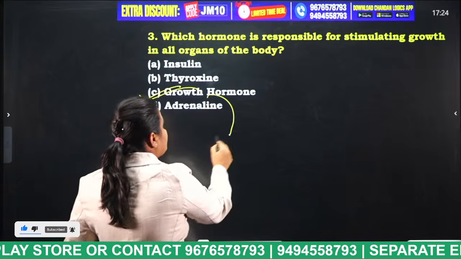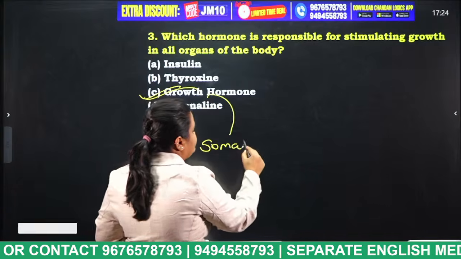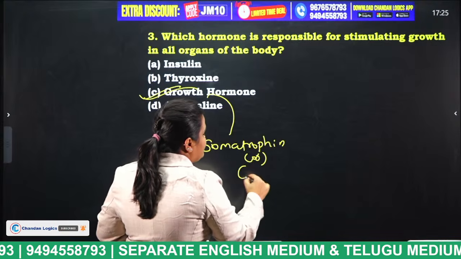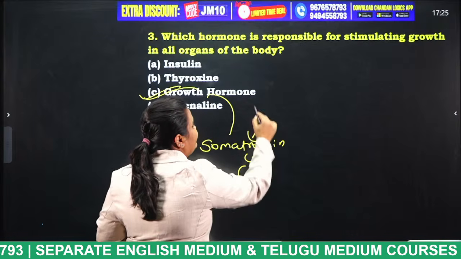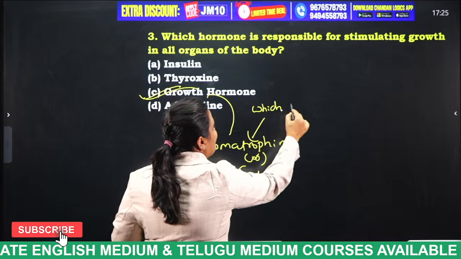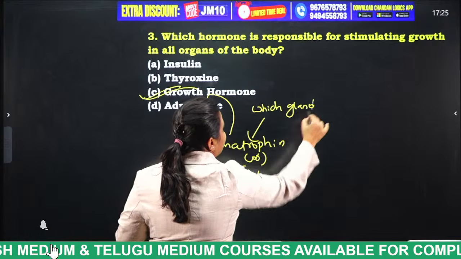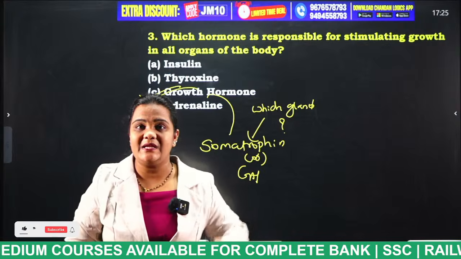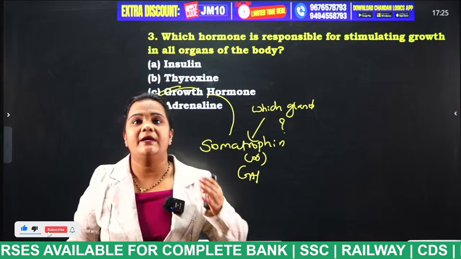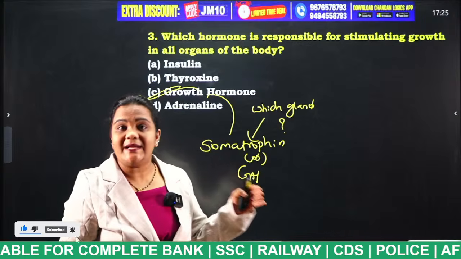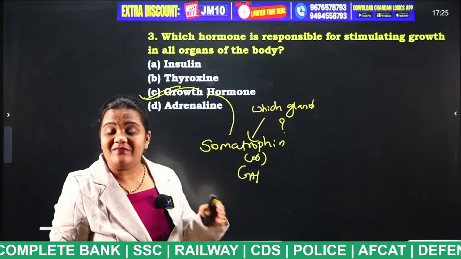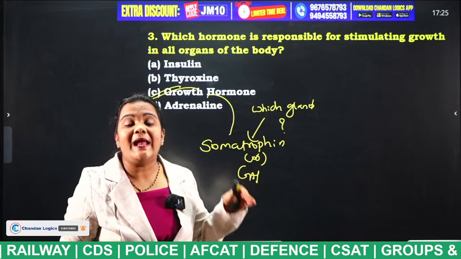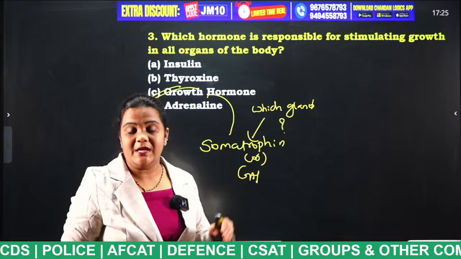Growth hormone is also known as somatropin. Growth hormone is also known as what, students? Somatropin or GH. So tell me, which gland secretes this hormone? Mention your answer in the comment section. Growth hormone is secreted by which gland in our body? Yes, very good, Bujji. The pituitary gland will secrete the growth hormone, which helps for the growth in our body.